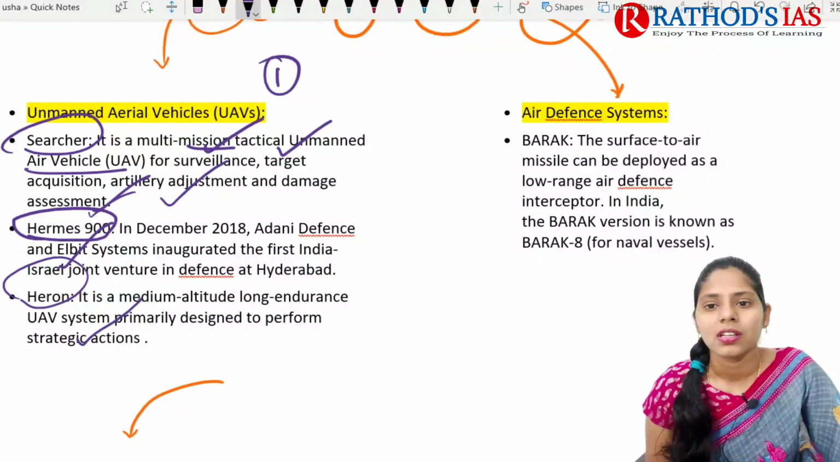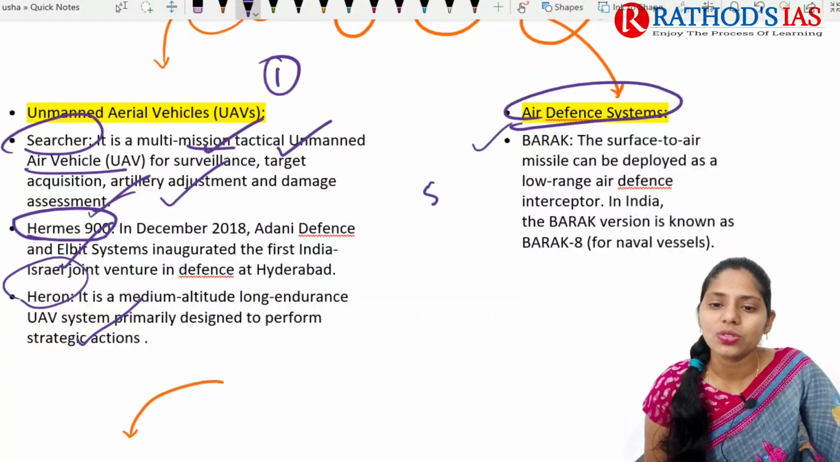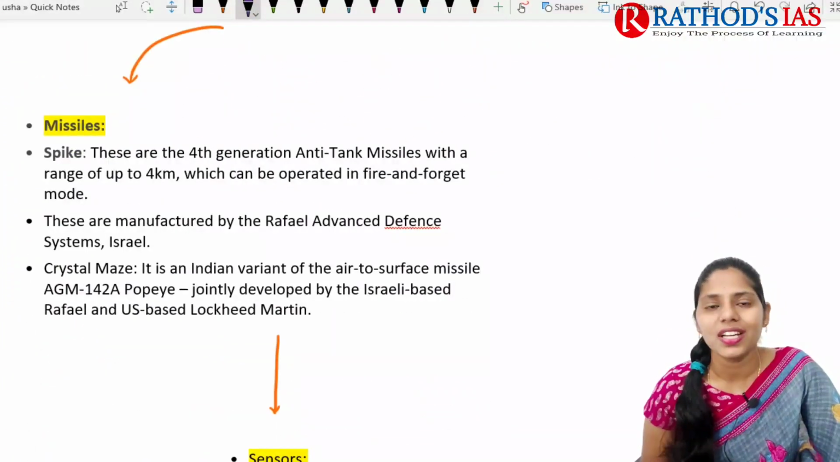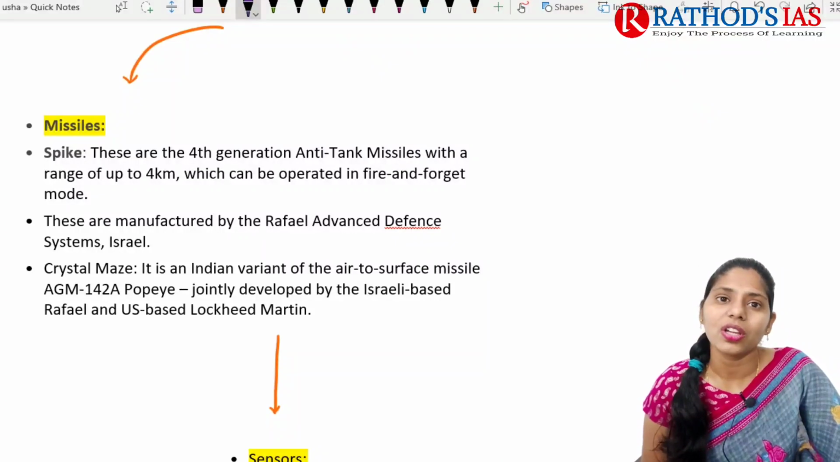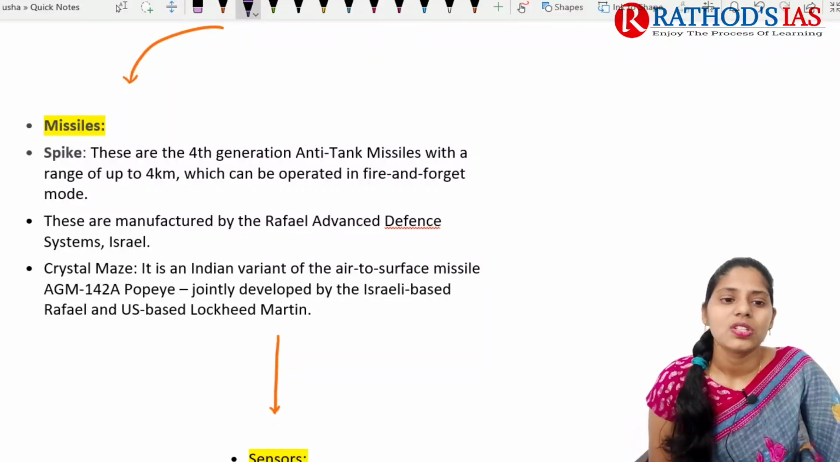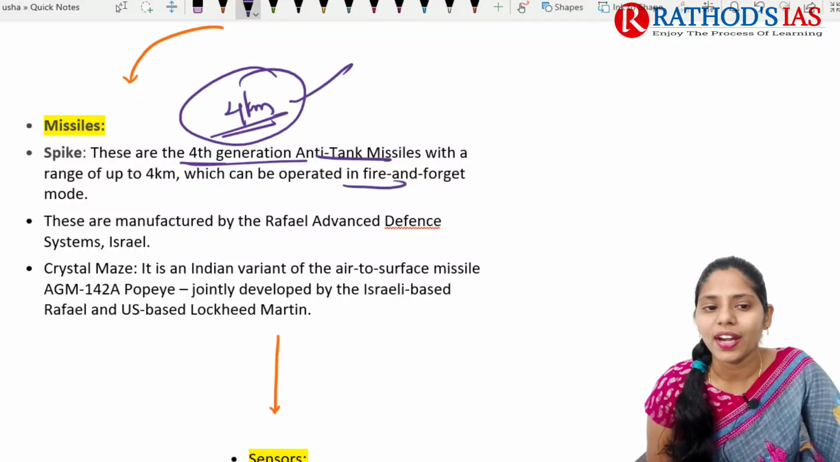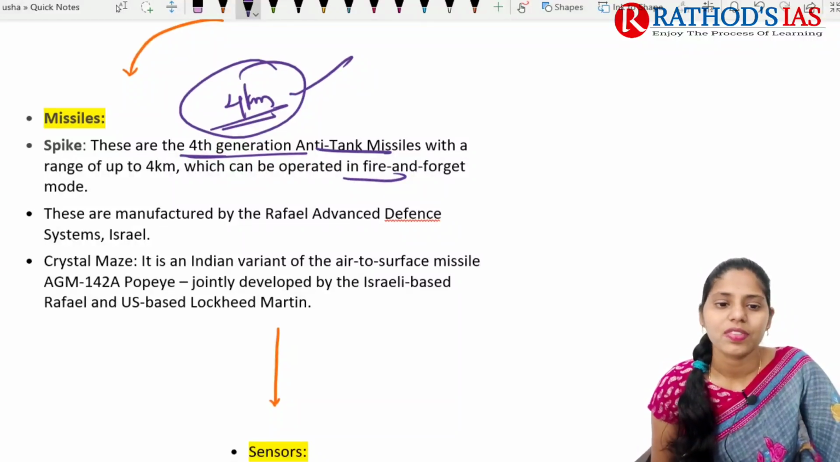Which is mainly designed to perform strategic actions as well. And next one is the air defense system, that is Barak. Barak is a surface to air missile system mainly deployed as a low range air defense interceptor. And the variant here is Barak 8. And if we're talking about missiles that we got from Israel, first one is Spike. These are 4th generation anti-tank missiles with a range of up to about 4 kilometers, mainly operated in fire and forget mode. This missile is manufactured by Rafael Advanced Defense Systems of Israel.